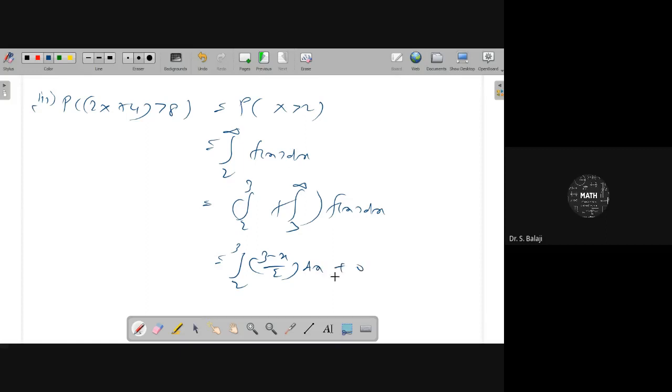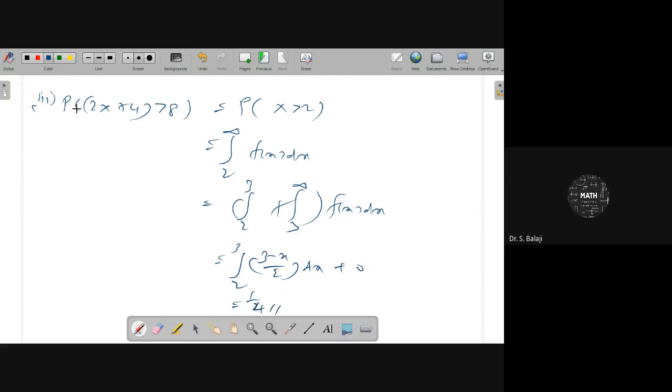And then this part will be 0. You can get the answer for this one. 3 minus x by 2. Can you give the answer for this one here? 1 by 4. 1 by 4. 1 by 4.